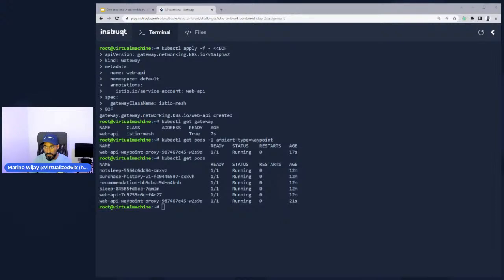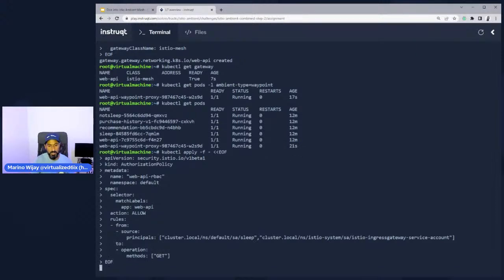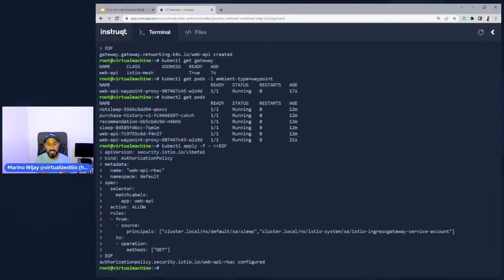Now we're going to go ahead and create an authorization policy at layer 7, right? So let's go take a look at this. This layer 7 authorization policy is still targeted towards the web API, but it's originating from the sleep pod. Meaning my sleep pod is going to make a request out to the web API. And one of the things it's going to do is make a GET request. So it's only authorized to make a GET request. It's not authorized to make any other kinds of requests. So the moment I implement that, this tells me only sleep can make an HTTP GET request. It cannot do anything else.